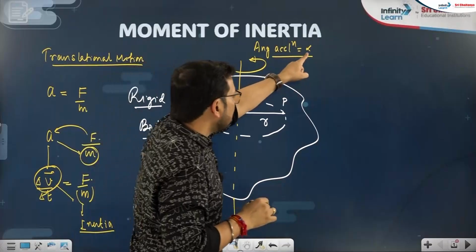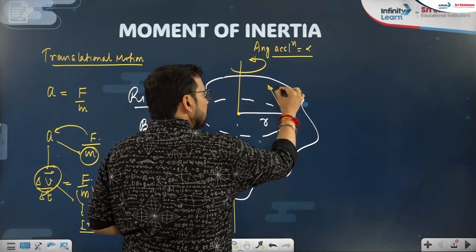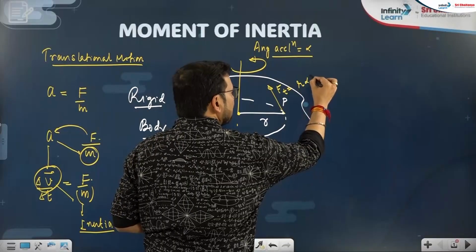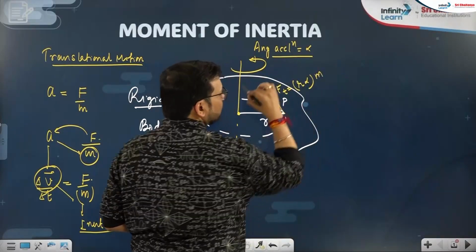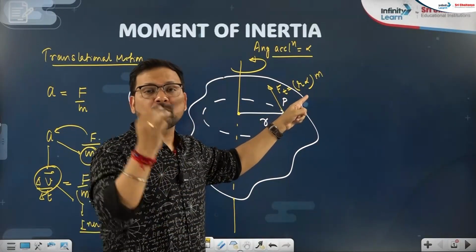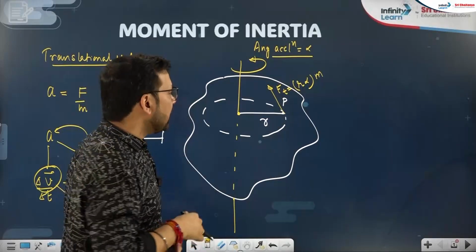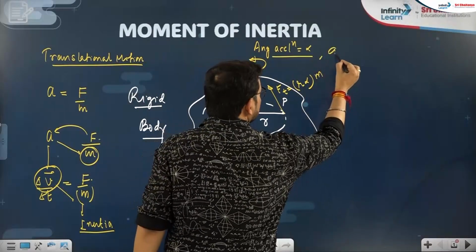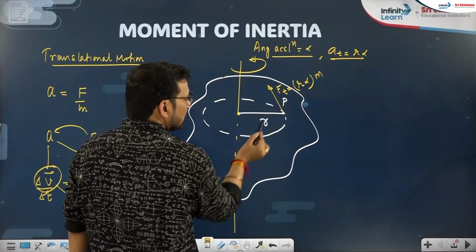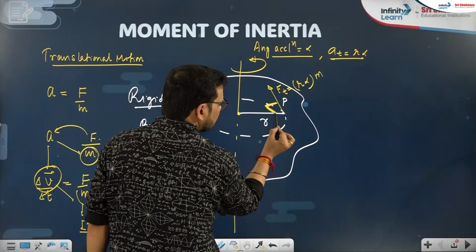Now since angular acceleration alpha is given, there will be a tangential force. That tangential force is mass into tangential acceleration, force equal to m into a. Since force is tangential, acceleration is also tangential, and tangential acceleration we know is a equals r alpha. Obviously r is the perpendicular distance. Tangent and radius have to be at 90 degrees with each other, so that is the 90 degree angle.